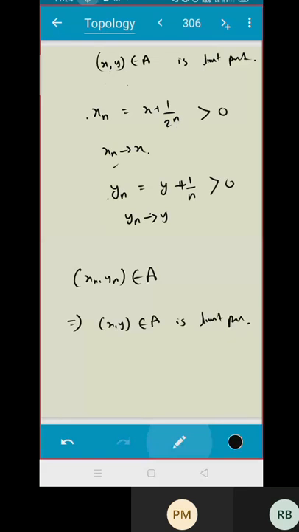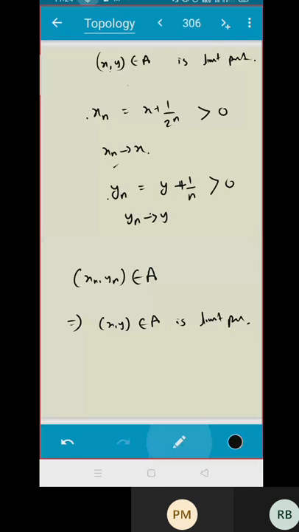Okay. Now I would like to prove that these points are also limit points. Sir, your voice is breaking. See, now I would like to prove my positive x-axis is also a limit point. So you need to give me a sequence which converges to (x, 0).